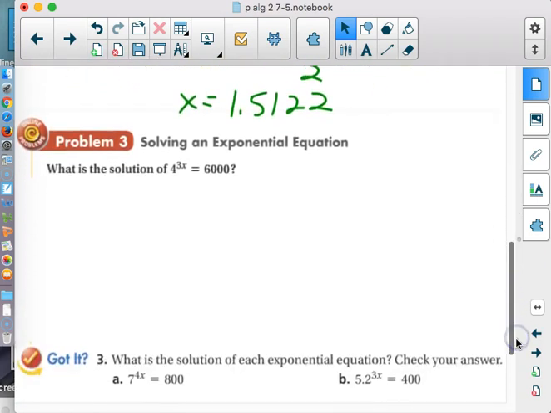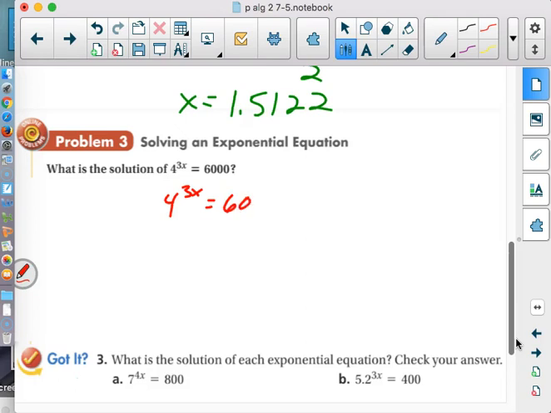Alrighty, this one says, how about if we want to solve this exponential equation? Alright, so let's try common bases. 4 is pretty obviously 2 squared, right? 2 to the something is 6,000. Anybody know that one off the top of their head? So then we won't do it that way. We want to use something that would be helpful and easy to do. So how would we get rid of the 4?